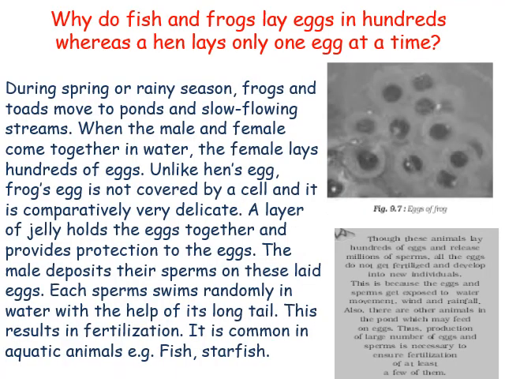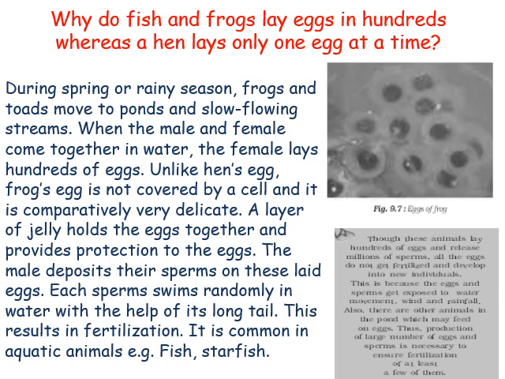Why do fish and frogs lay eggs in hundreds, whereas a hen lays only one egg at a time? Now, during spring or rainy seasons, frogs and toads move to ponds or slow-flowing streams. When the male and female come together in water, the female lays hundreds of eggs. Unlike a hen's egg, a frog's egg is not covered by a shell and it is comparatively very delicate. A layer of jelly holds the eggs together and provides protection to the eggs.